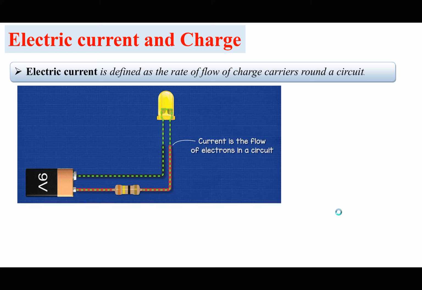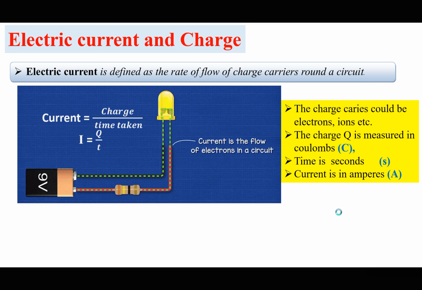When I say rate of flow, I don't repeat myself by saying per unit time, because rate of flow means with respect to time. So when I say per unit time, I'll be repeating myself. Therefore, electric current can simply be charge divided by time taken, as you mentioned in IGCSE. Therefore, I is equal to Q over T. And the charge carriers could be electrons, they could be ions, positive or negative ions, but most commonly we shall be talking about electrons. And the charge Q is going to be measured in a unit called the coulombs. Of course, time is going to be measured in seconds, and the current is in amperes.